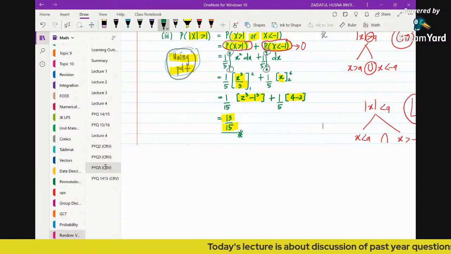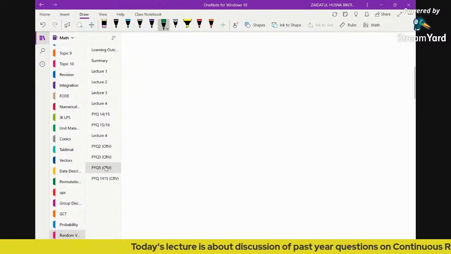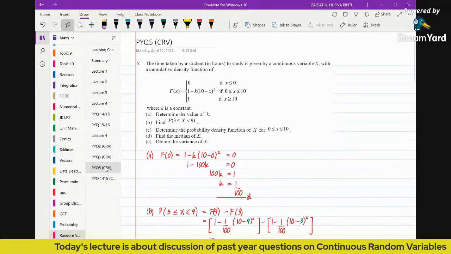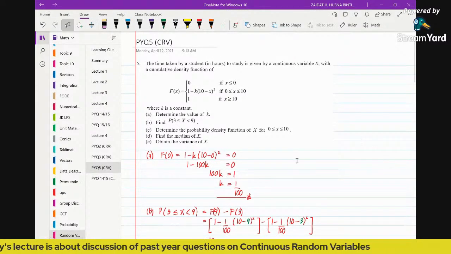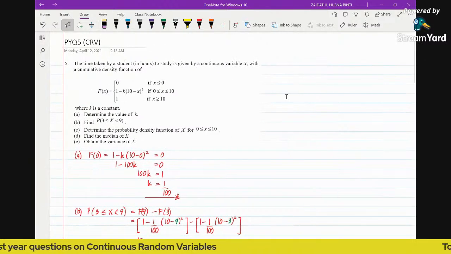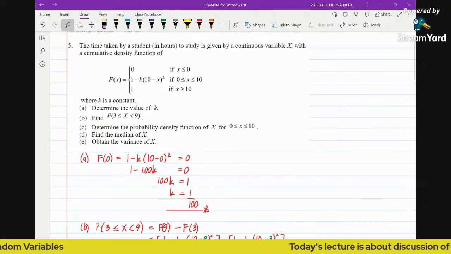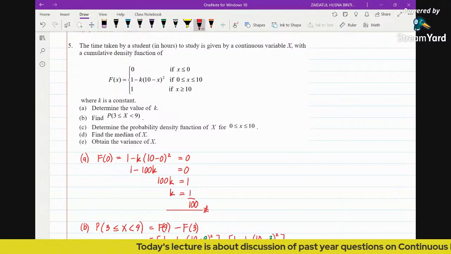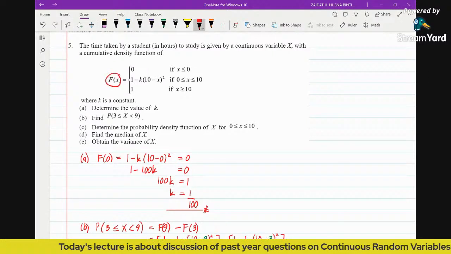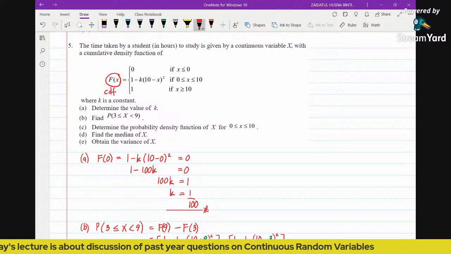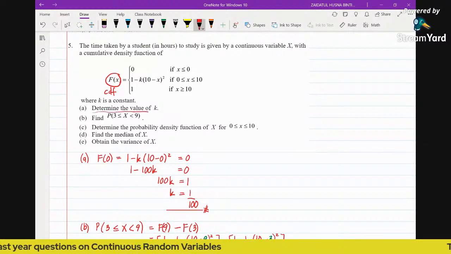Passing question number 5 states that the time taken by a student in hours to study is given by a continuous variable x with a cumulative density function. In this question, we are given the CDF, compared to the previous two where we were given the PDF. So please bear in mind, this is the CDF of a continuous random variable, where k is a constant. Now determine the value of k.